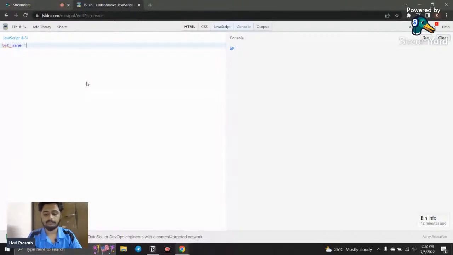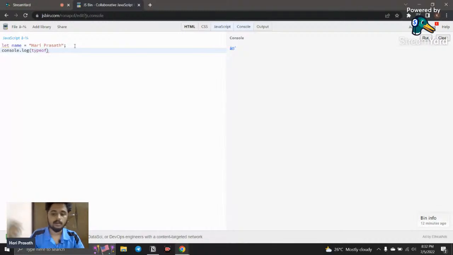I just say name, and here I give the name of a person. So what is this? This is a variable, with a value whose data type is a string. How can we identify whether this data type is a string or not? We can use the console to display our output, and we can use the typeof operator. This is what we discussed in the last session, right?